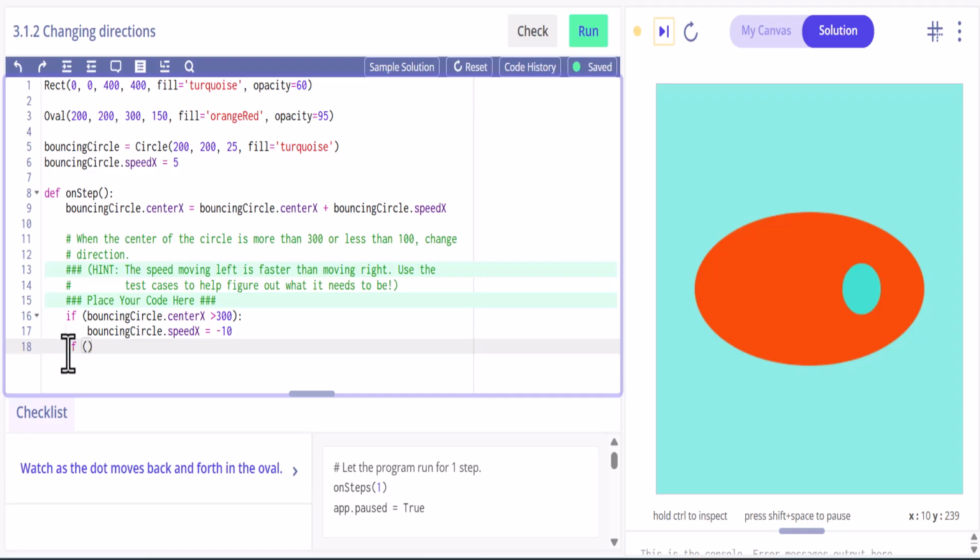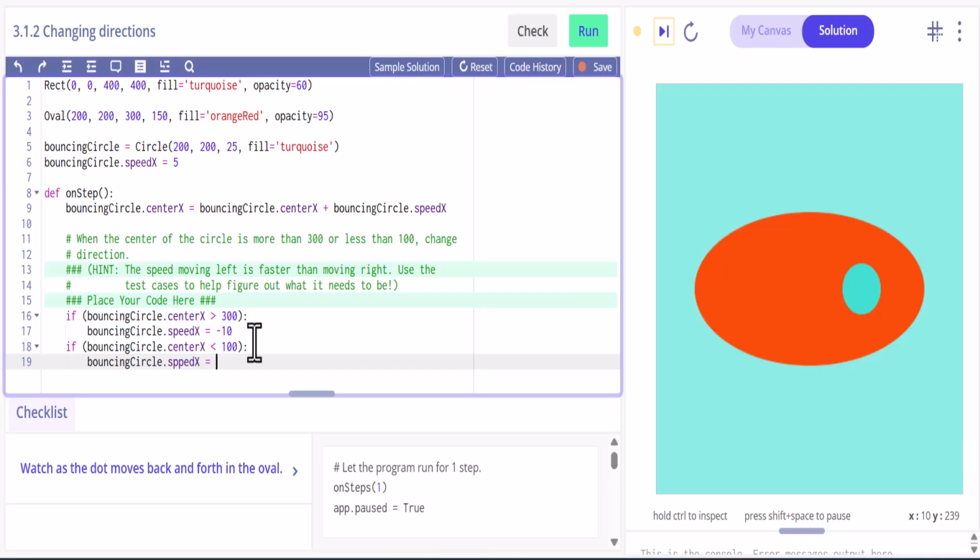So if bouncing circle center X is less than 100, okay, if that's the case, because we know that's up here, then we're going to say bouncing circle speed X is, now this one was negative, so let's make this one positive. We'll do 5 and just see what this looks like.